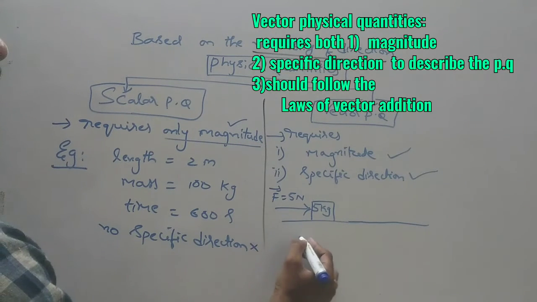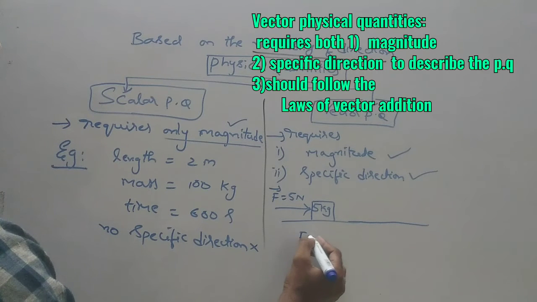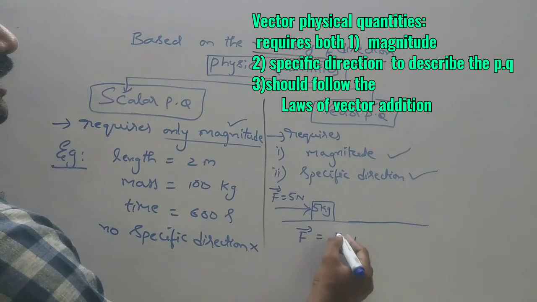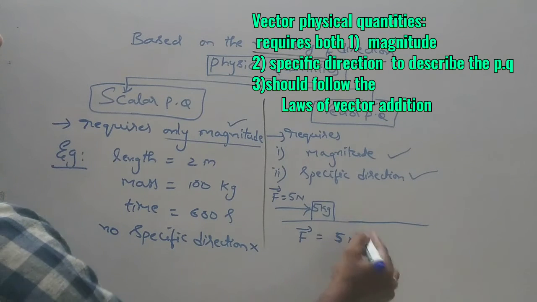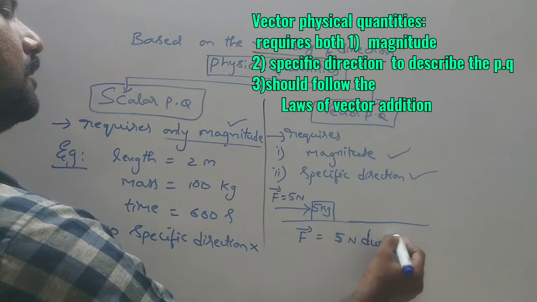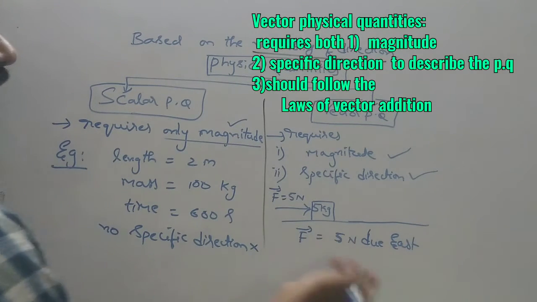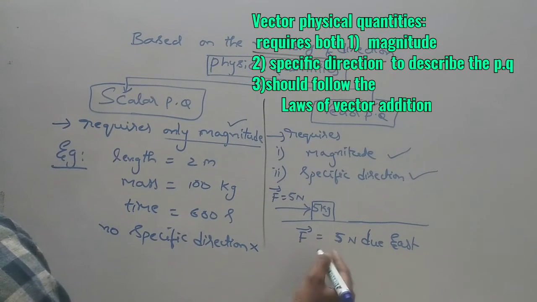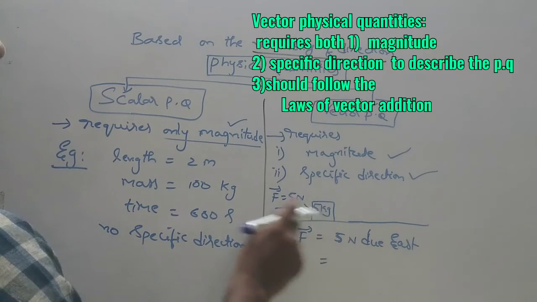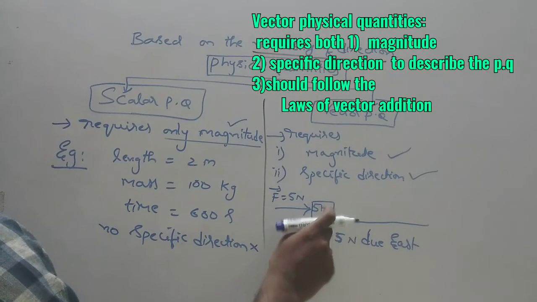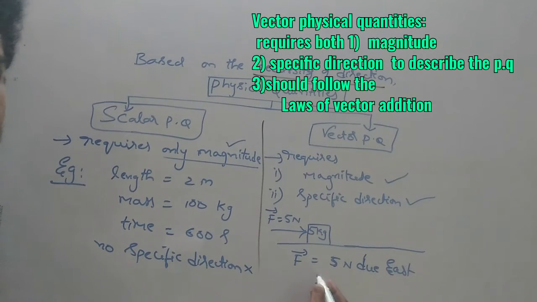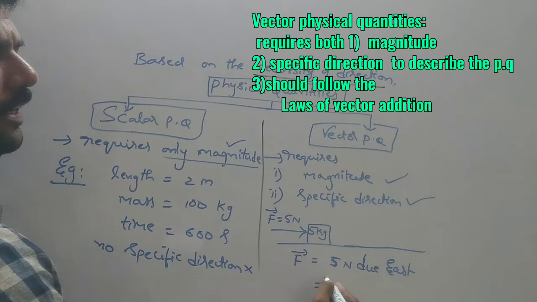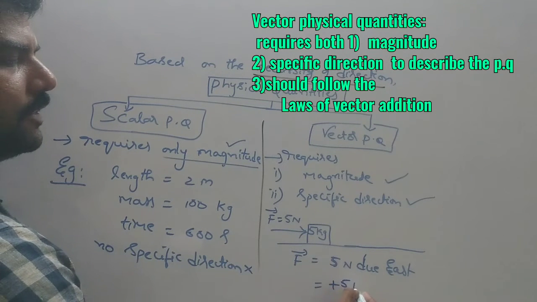That means if I write F bar is equal to 5 Newton, this is the magnitude, and towards due east, or towards right, like that we can tell. And we can write this in scalar form also by assigning some sign to the direction. If we assign a sign convention, we can write the vector equation as a scalar equation, plus 5 Newton.